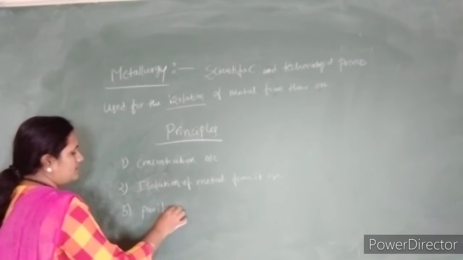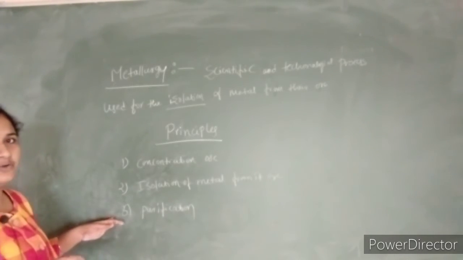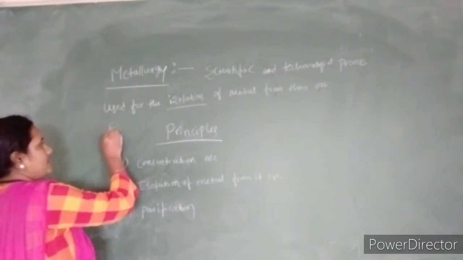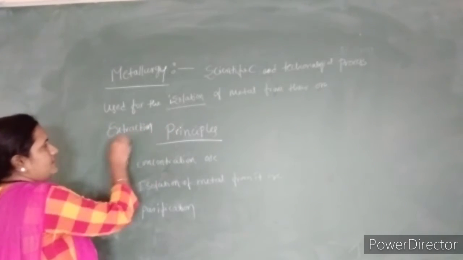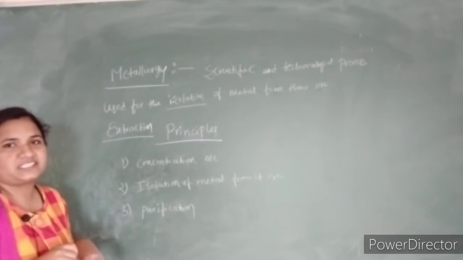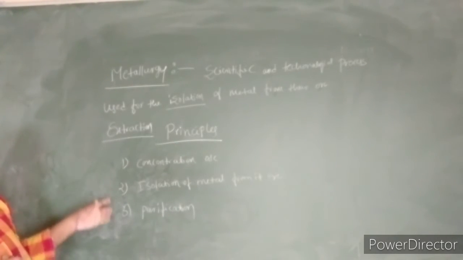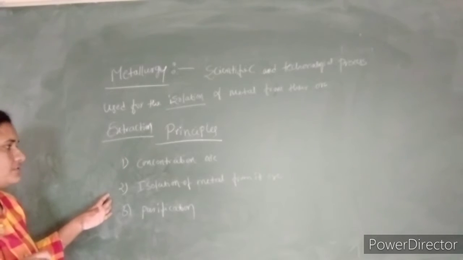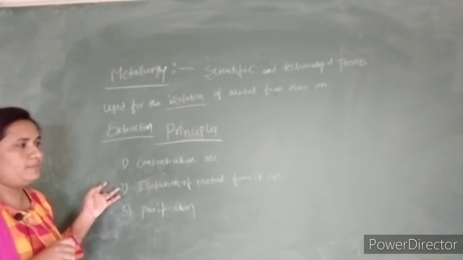So by following these three methods, we are going to extract the metals from their ore. That process is said to be extraction. So these are the methods which we use for the extraction of the metal from its ore.